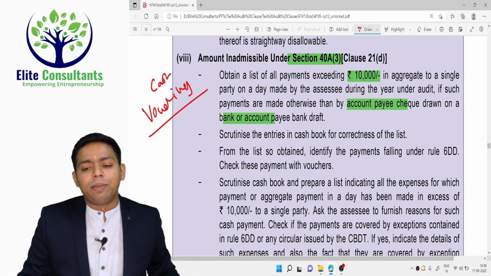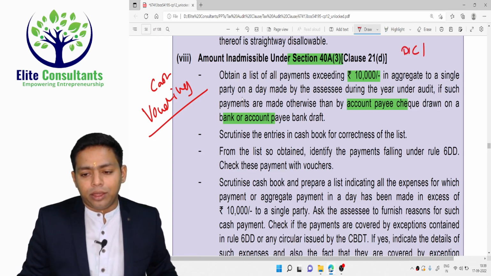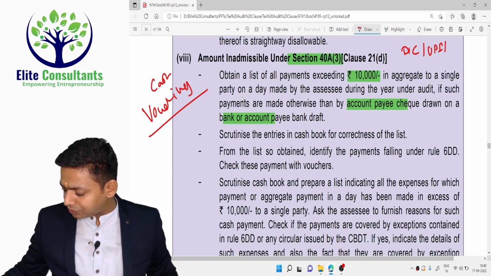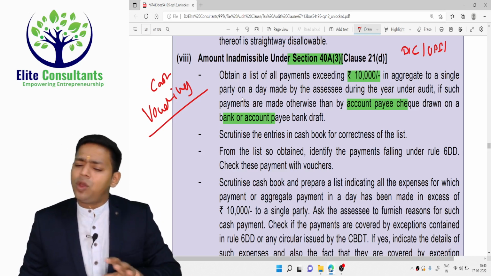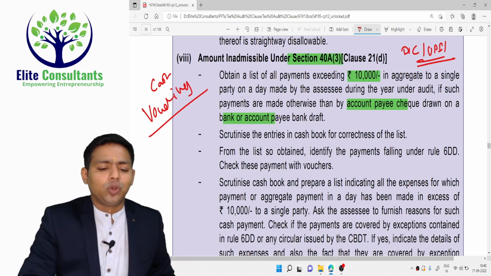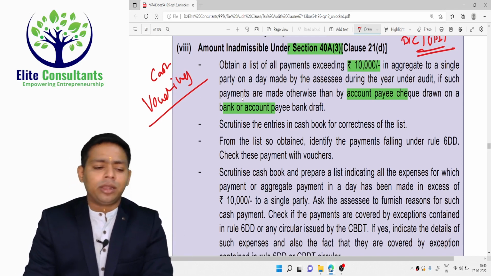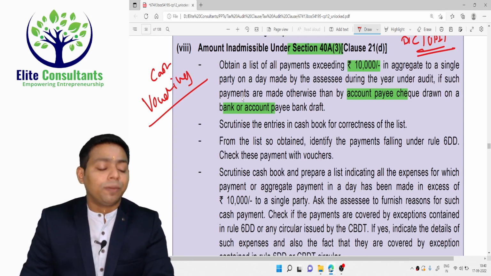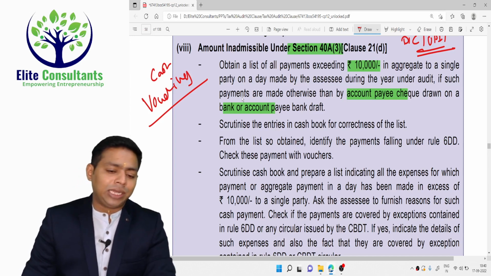In other prescribed modes, now we are having debit cards, credit cards, BHIM UPI, then we are having NEFT, we are having RTGS, all those things are there. Technically, the government is talking about banking transactions. You are not supposed to do the transaction by crossed cheque, bearer cheque, or cash. Specifically they hate cash of more than 10,000 to a person in a day.